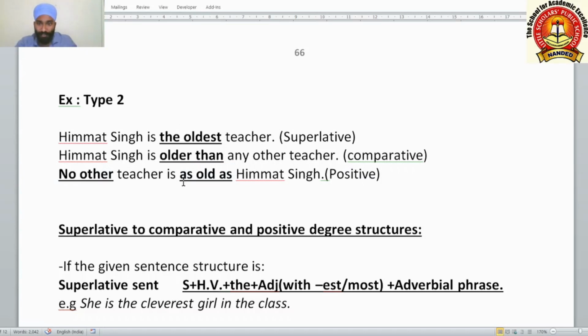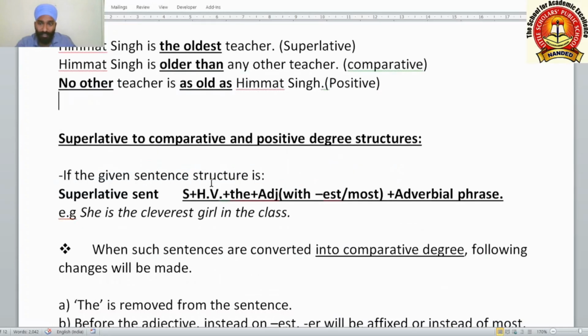Whenever a sentence of this type 2 comes to you, you will be asked to convert it into comparative and positive degrees. So this way you have to do it: the plus the superlative form of the adjective, thereafter in the comparative, er plus than. Now let us understand this carefully: superlative to comparative and positive degree structures. If you understood this, you can convert any sentence into any degree of this type.